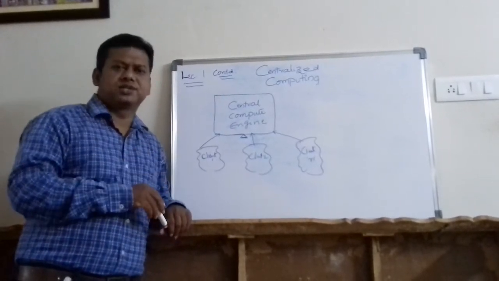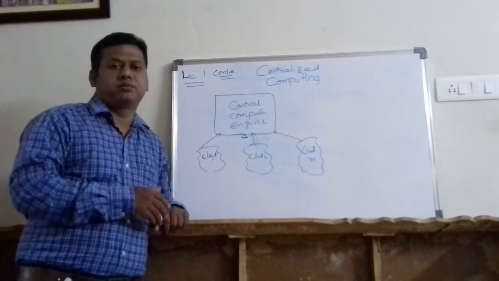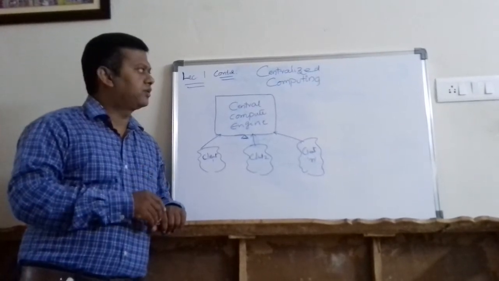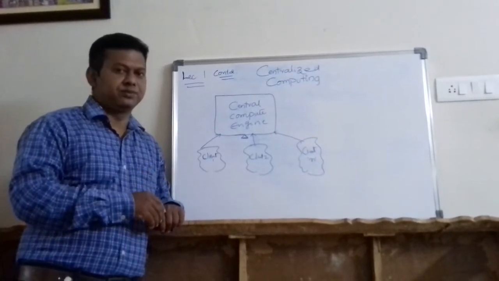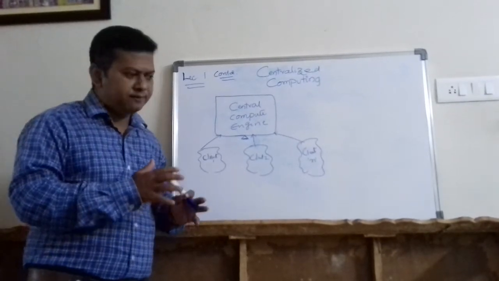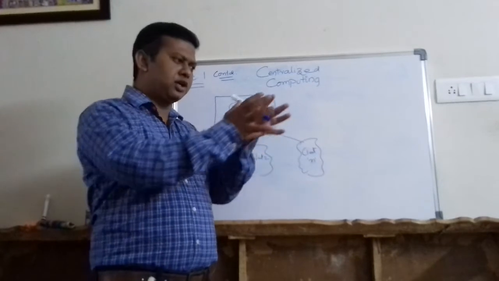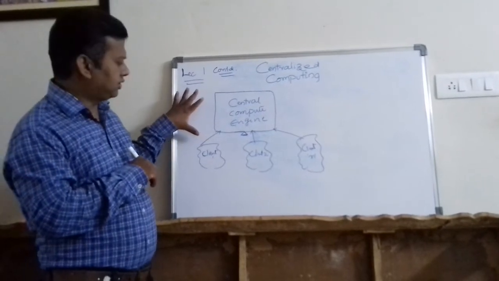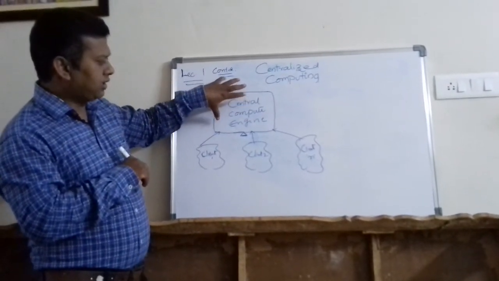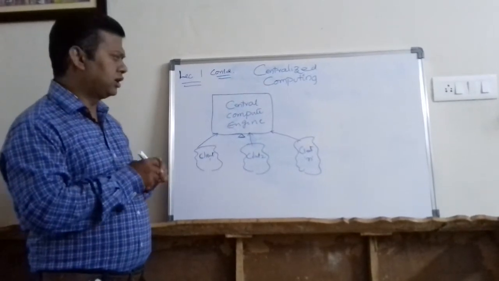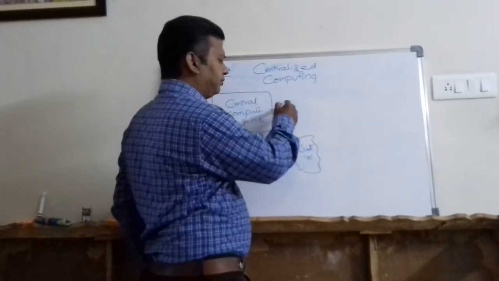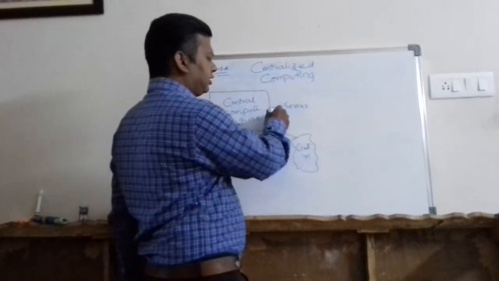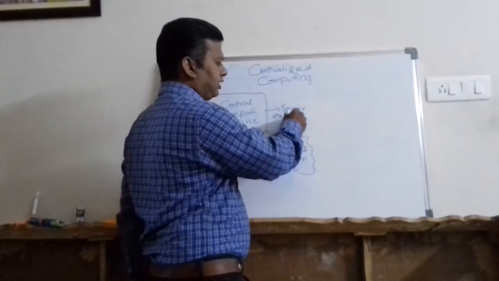In the 1950s and 60s, when there were no personal computers, we didn't have these desktops. In those days, friends, we used to have something called mainframes. We had a computing facility where entire computing is done in one place. Please observe this one, the centralized compute engine. See this diagram. This is called the central compute engine, or you can simply say a central server. An example of this kind of centralized computing facility is the mainframe.